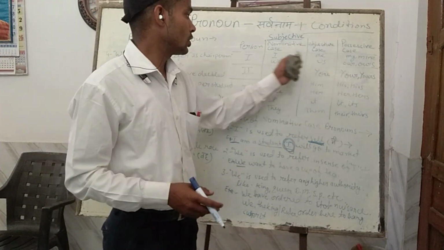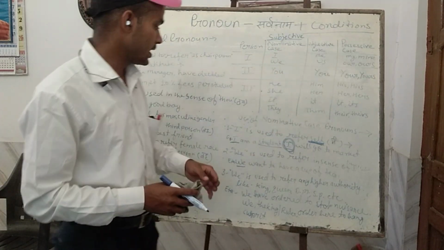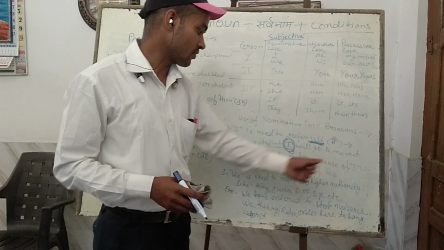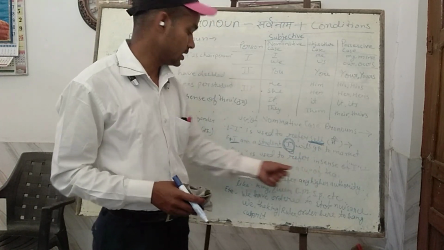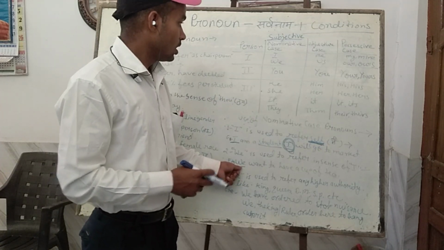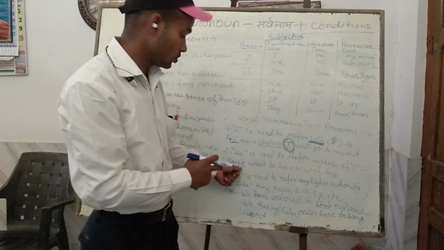For example, here "we" is used in the sense of "I": "We want to have a cup of tea."